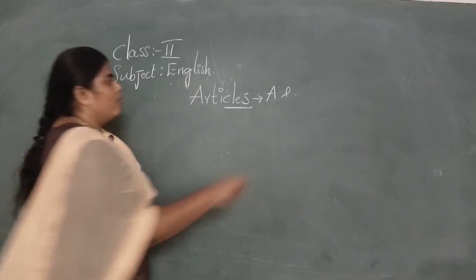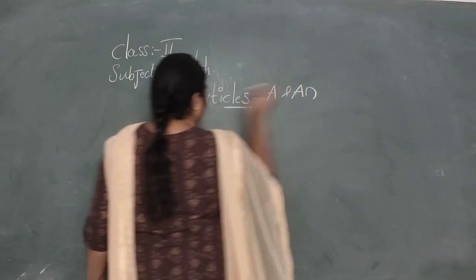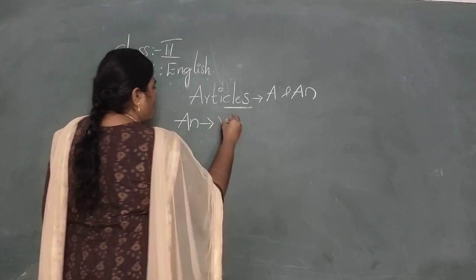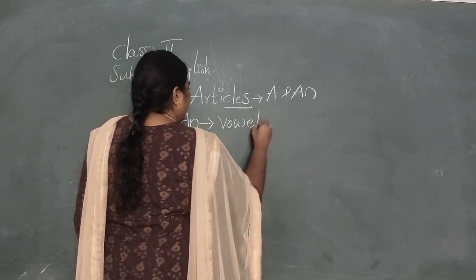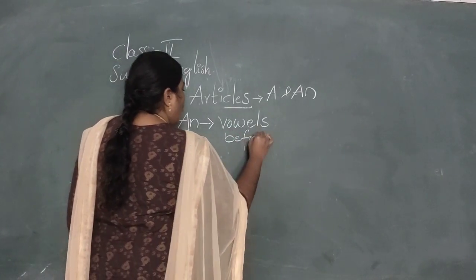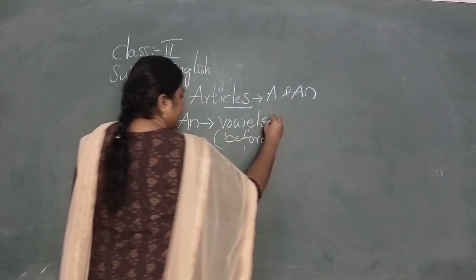And now, explanation of a and an. An comes before vowels. What are vowels?